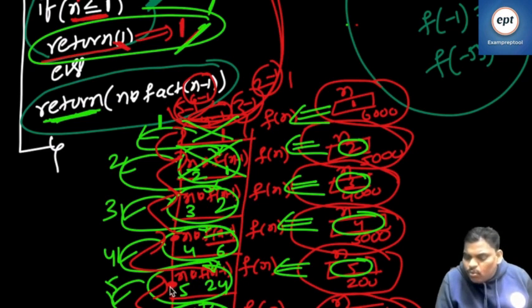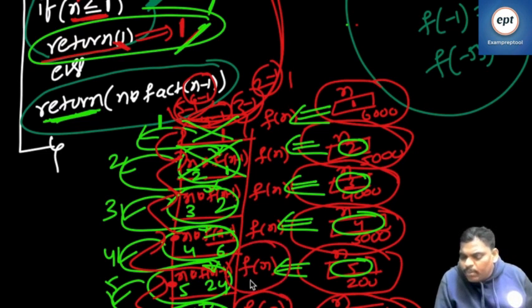Remember, function name will not change. Parameter name also will not change. Number of parameters also will not change. Code also will not change.